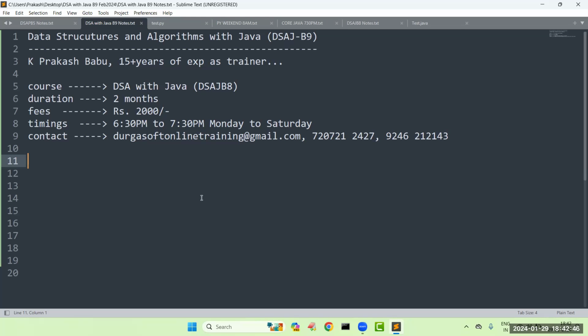Sir, how many demos will be there? Around 4 to 5 demos we are going to plan. You can attend these demos without paying any fee. After completion of these demos, we are going to create a separate account, that is, one separate meeting URL will be created and shared with you. You can attend the sessions using that new link, maybe from Monday. For attending these demos, you are not required to pay any fee. You can attend free of cost.